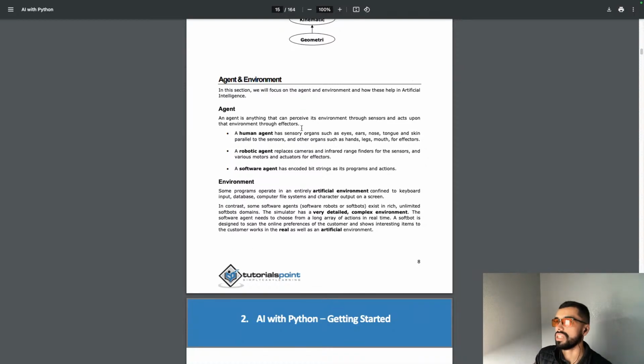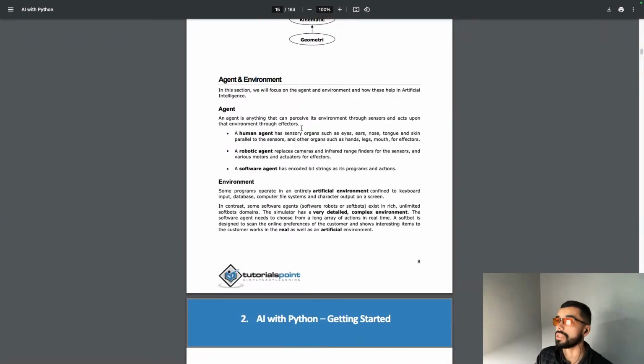Agent and environment. In this section, we'll focus on the agent and environment and how these help in artificial intelligence. Agent. An agent is anything that can perceive its environment through sensors and act upon the environment through effectors. A human agent has sensory organs such as eyes, ears, nose, tongue, and skin parallel to the sensors, and other organs such as hands, legs, and mouth for effectors.